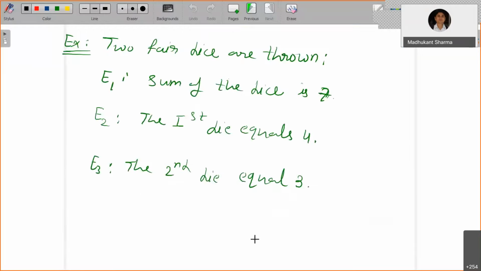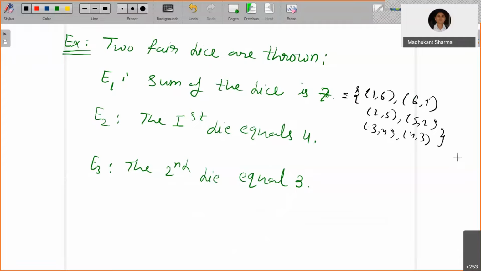Now I will finish with some examples. It's very simple. Two fair dice are thrown. E1 is the event that the sum of the dice is 7. The possible cases are 1,6; 6,1; 2,5; 5,2; 3,4; 4,3. So the probability of E1, if they are equally likely, as we are assuming, is 6 by 36, which is 1 by 6.